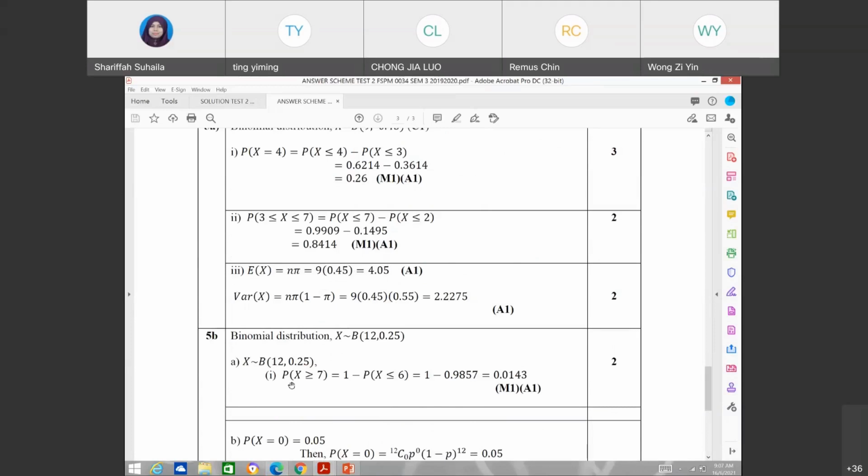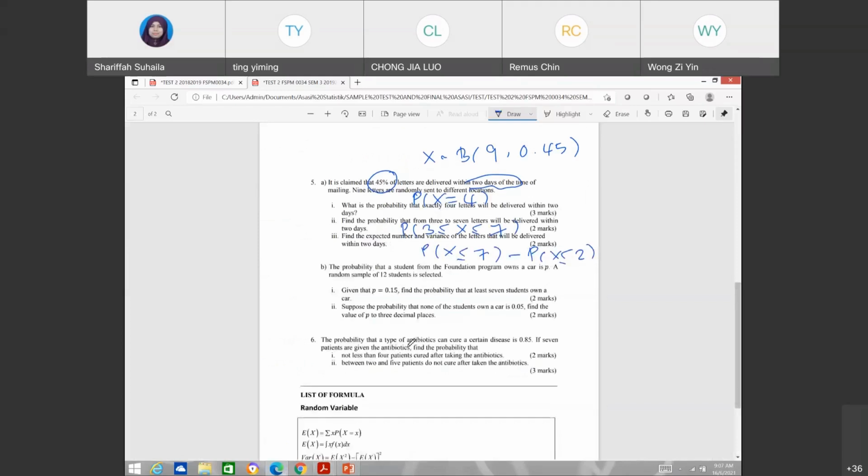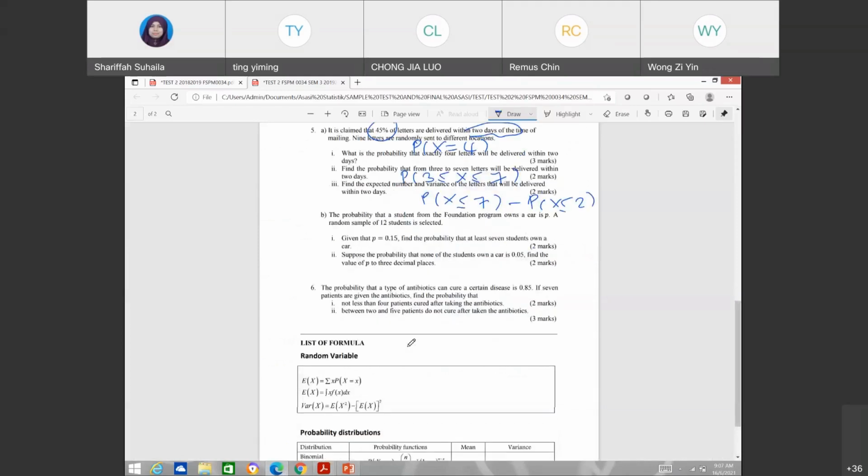Okay, let's go back. So B. Now kita bagi P pula. A random sample of 12 students is selected. Given that P equals 0.15, find the probability that at least 7 students own a car. So at least 7, maksudnya probability X greater than or equal to 7. So that means 1 minus probability X less than or equal to 6.